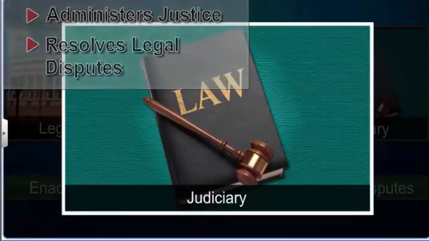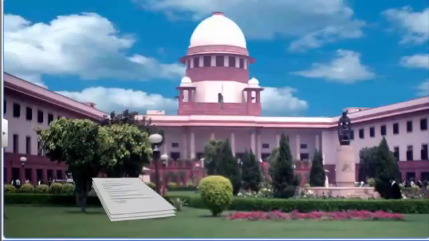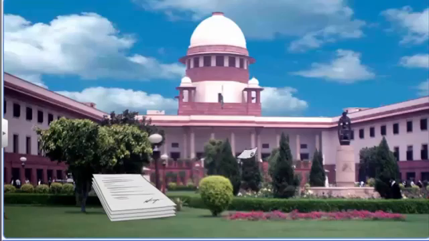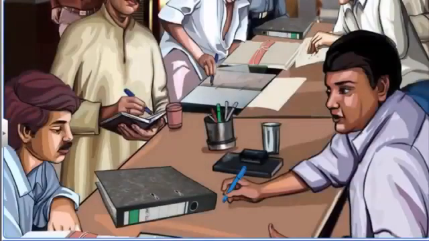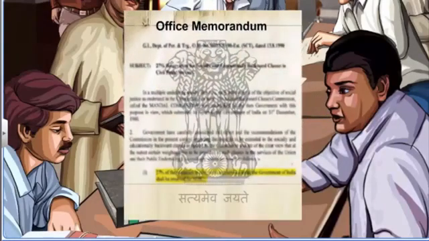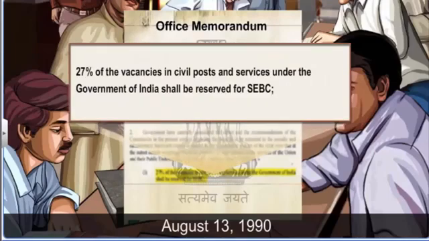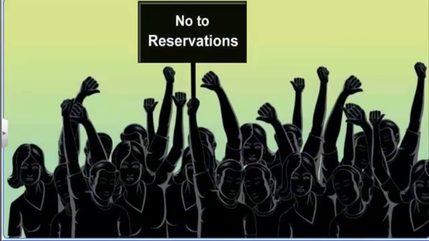We will now see how a government order is passed, executed, and judged in the courts of law. Any major policy decision is conveyed through a government order. A government order is also called an office memorandum. One such government order was passed on August 13, 1990. The government passes a lot of orders every day on a variety of matters, but the one passed on August 13, 1990 was very important and became a major source of controversy. Let's take a look at the government order and what happened after it was passed.